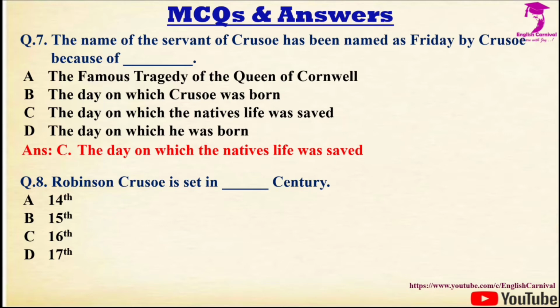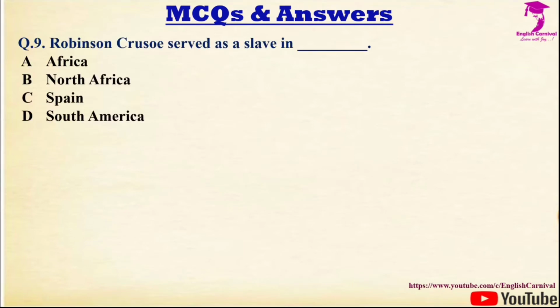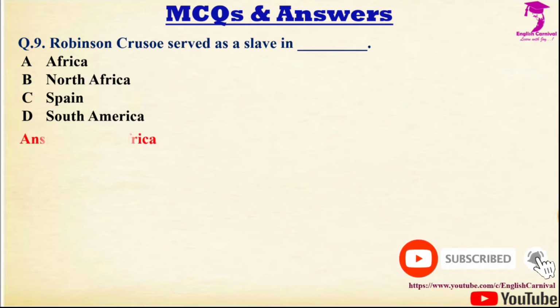Options are 14th, 15th, 16th, and 17th. Correct answer is D, and this novel is set in 17th century. The next question we have, question number 9. Robinson Crusoe served as a slave in dash. Options are Africa, North Africa, Spain, South America. Correct answer is B, and it is North Africa.